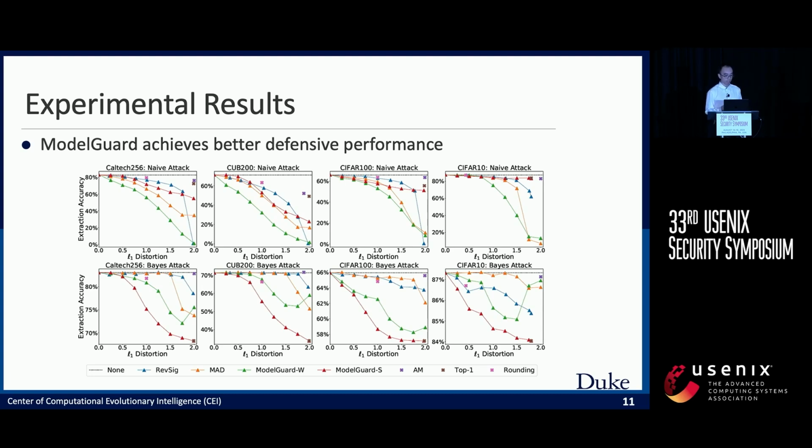But when we defend against the Bayes attack, which deviates from assumption 1 and aligns with assumption 2, ModelGuard S achieves the better result. And we find that the Bayes attack can always achieve the highest extraction accuracy among all different attacks in our paper. So the Bayes attack is actually the extreme case, and it is the worst case for our defense. When we consider which defense measure to use, we should always consider ModelGuard S, since we should always consider the worst case in the defense.